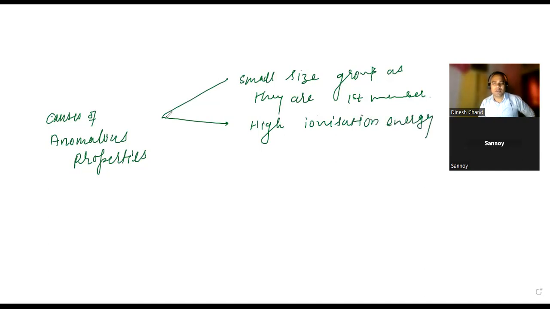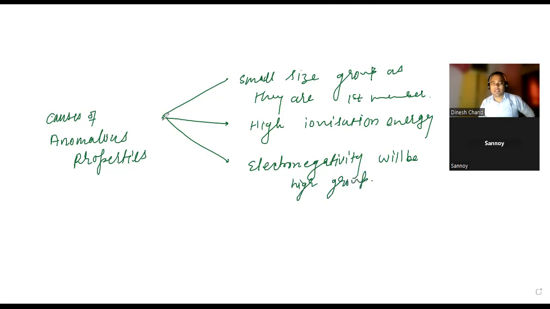Third one, electronegativity. If you are moving down the group, what will electronegativity be? Electronegativity will be high for the first member, because down the group electronegativity decreases.